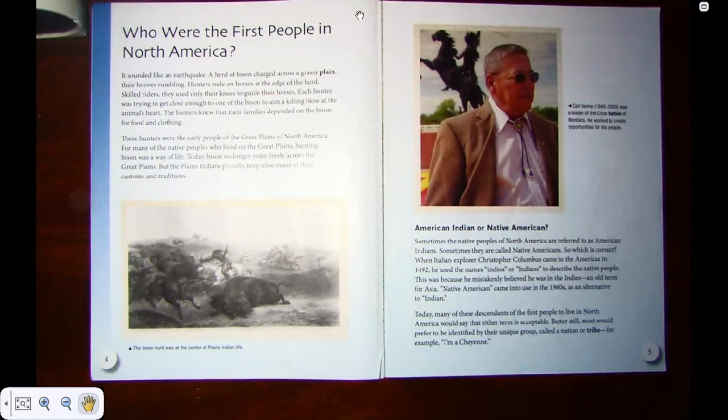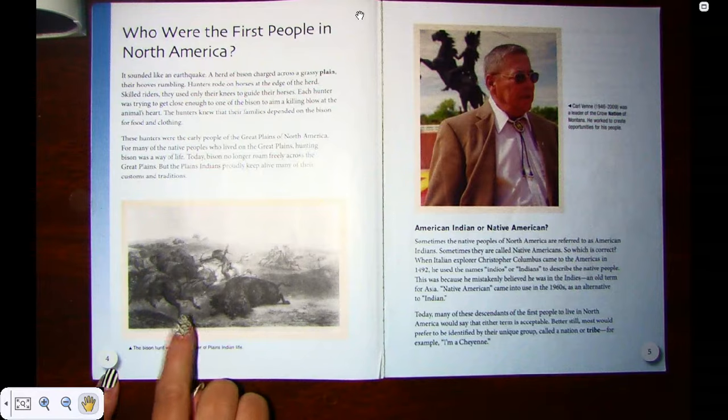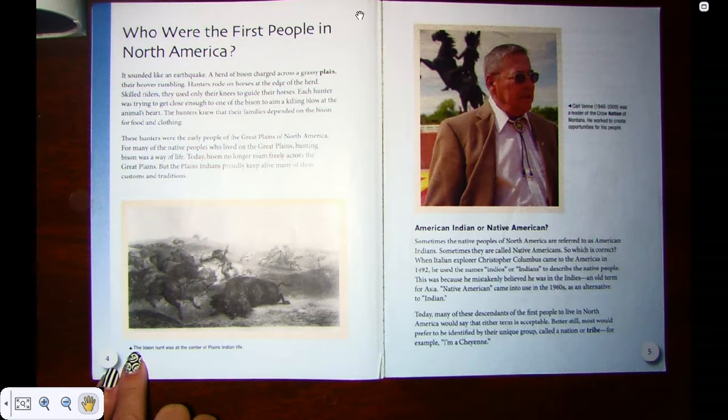These hunters were the early people of the Great Plains of North America. For many of the native people who lived on the Great Plains, hunting bison was a way of life. Today, bison no longer roam freely across the Great Plains, but the Plains Indians proudly keep alive many of their customs and traditions. For this page, there is a caption. Remember, the caption explains the picture. The bison hunt was at the center of the Plains Indians' life.